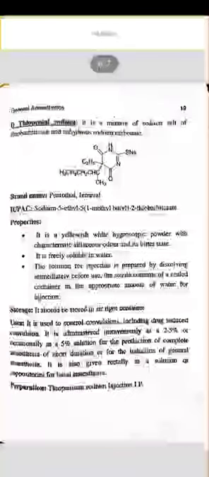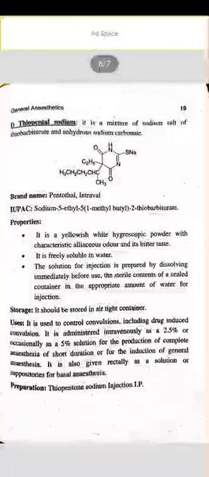And these are the examples of intravenous anesthetics. Thiopental sodium, a mixture of the sodium salt of thiobarbiturate and anhydrous sodium carbonate. Brand names are Pentothal or Intraval. IUPAC name is sodium 5-ethyl-5-(1-methylbutyl)-2-thiobarbiturate. Properties: yellowish white hygroscopic powder with a characteristic alliaceous odor, and it is bitter in taste. It is freely soluble in water. The solution for injection is prepared by dissolving, immediately before use, the sterile contents of a sealed container in the appropriate amount of water for injection.